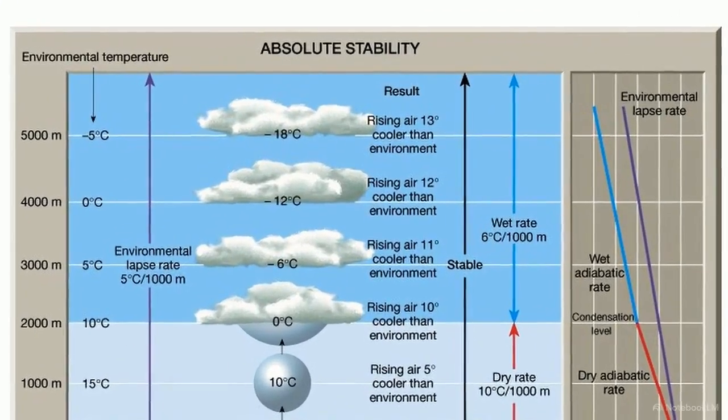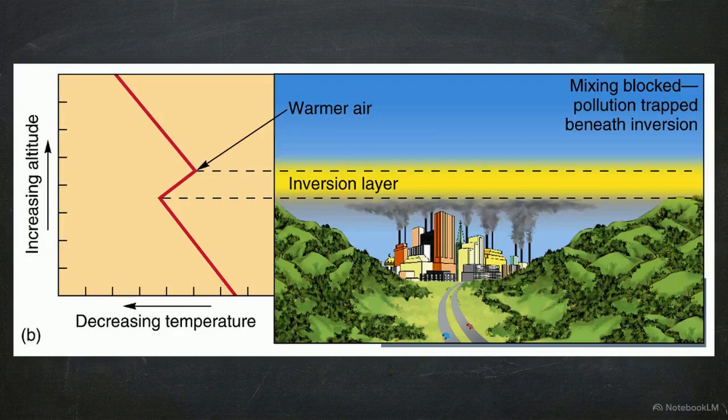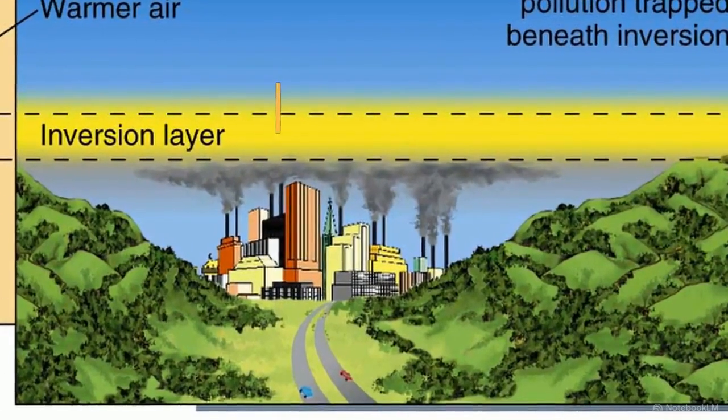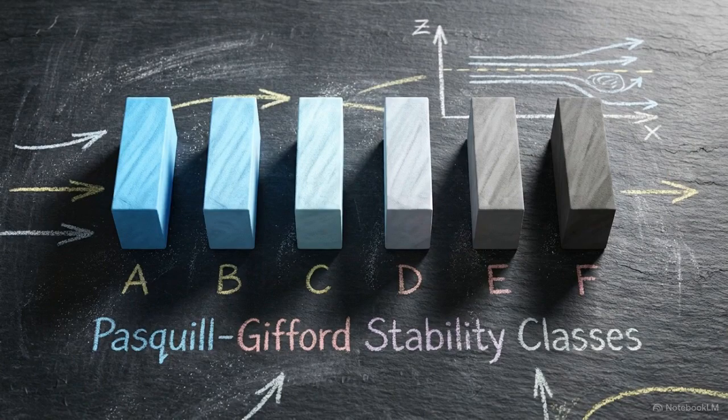During daytime instability, the environment cools rapidly, driving continuous vertical motion that allows gas to mix aggressively through the 4,000-meter mark. At night, the ground cools rapidly, creating an inversion layer where temperature actually increases with height. This creates a physical ceiling that traps pollution plumes close to the ground. These behaviors are categorized into 6 Pascual-Gifford stability classes, ranging from A to F, which serve as the master scaling factor for the dispersion math.